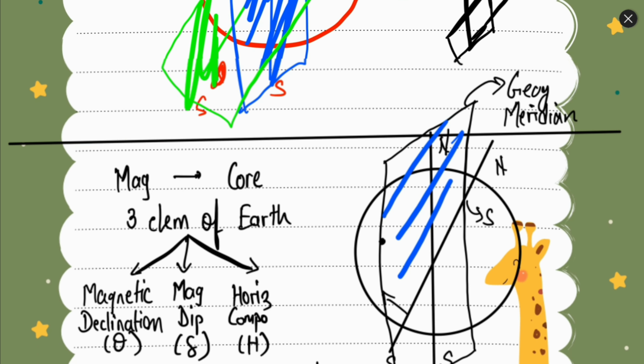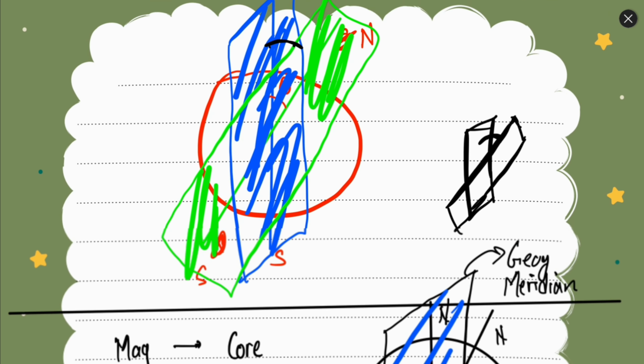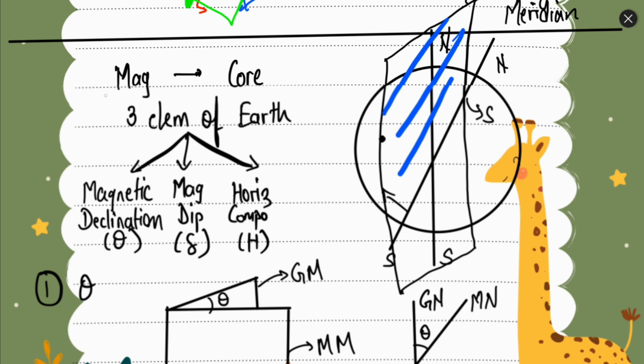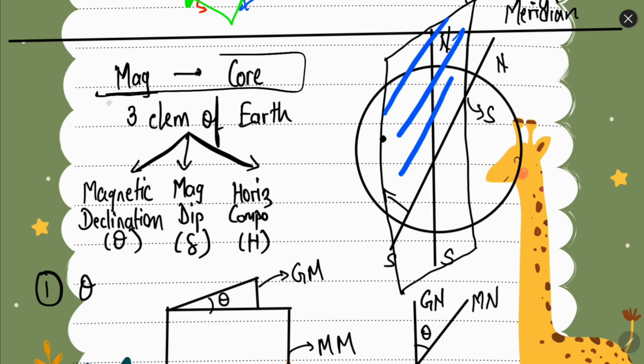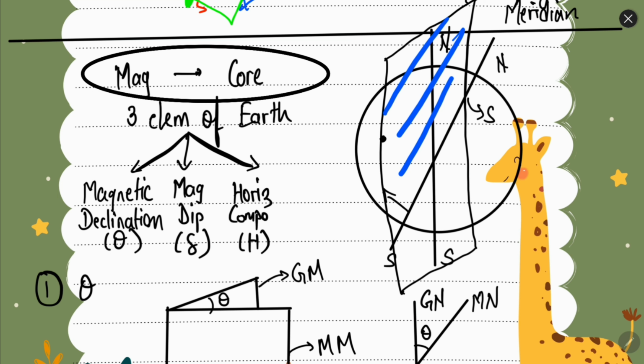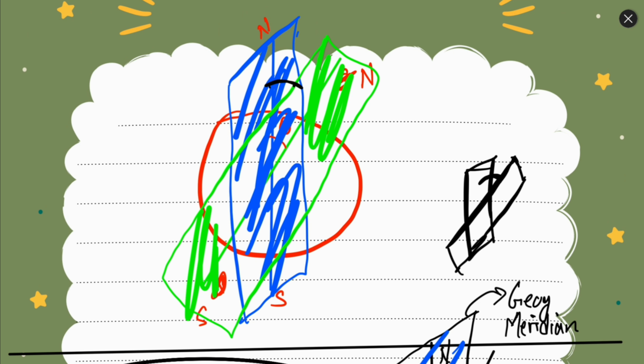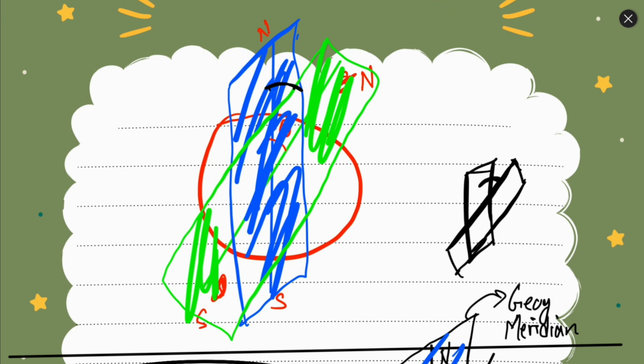So now let's discuss a few important elements. If we discuss the magnetism of Earth, then we need to discuss a few important elements of Earth's magnetism. Those will be magnetic declination, magnetic dip, and horizontal component of Earth's magnetic field. Before that, let's first quickly understand the meaning of geographic and magnetic meridian.